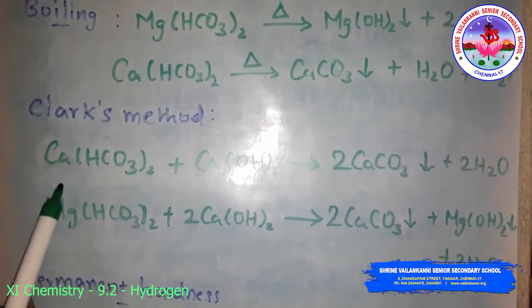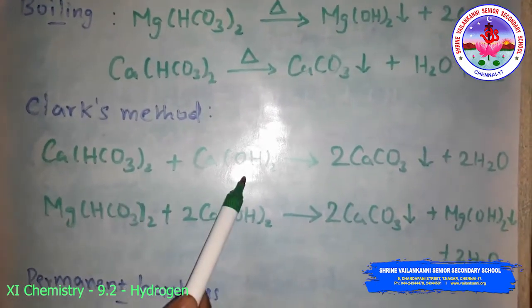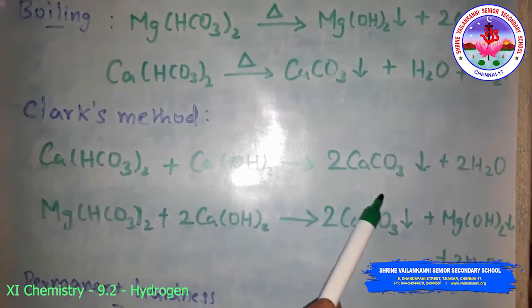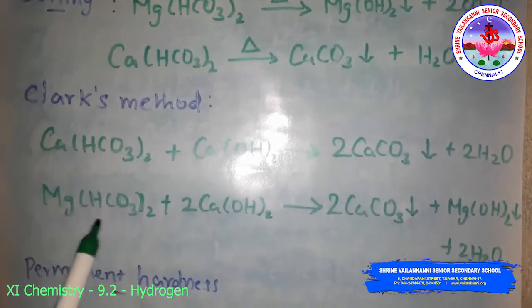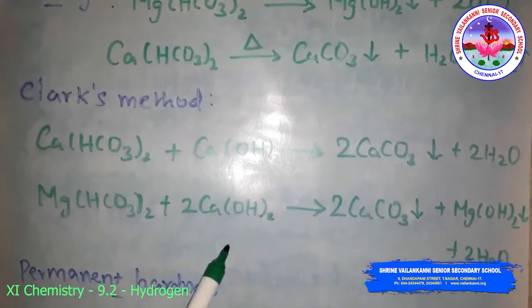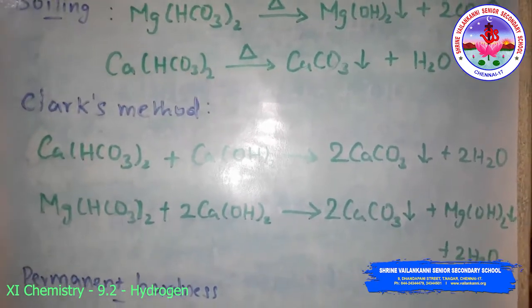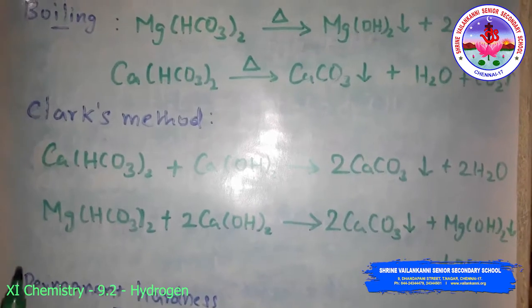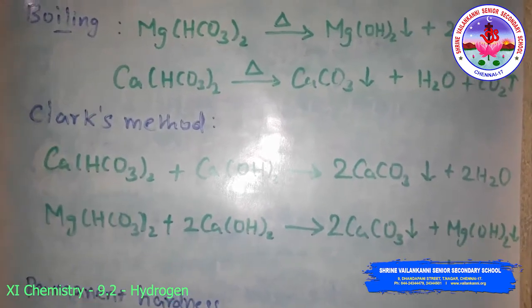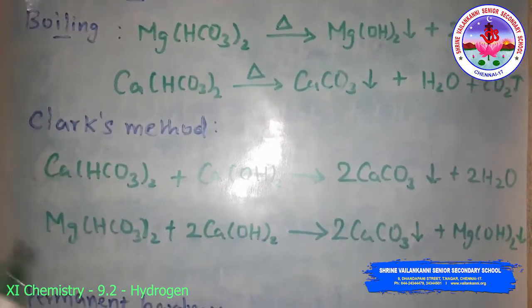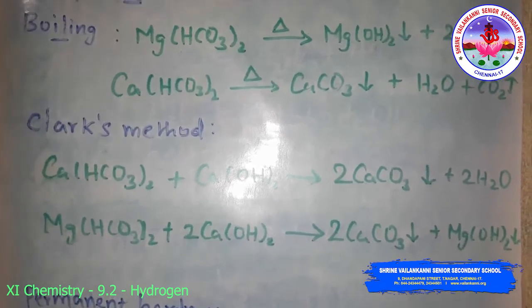So you can see the reaction. Calcium hydrogen carbonate reacts with calcium hydroxide to give calcium carbonate. Similarly, magnesium hydrogen carbonate reacts with calcium hydroxide to give calcium carbonate and magnesium hydroxide. So this is the temporary hardness of water, the boiling method and the Clark's method.